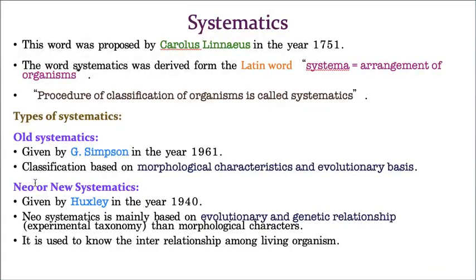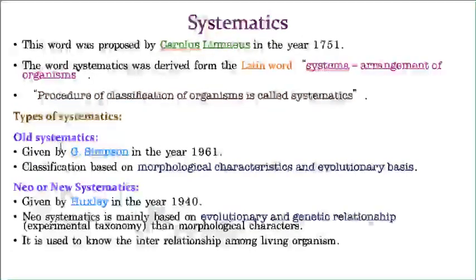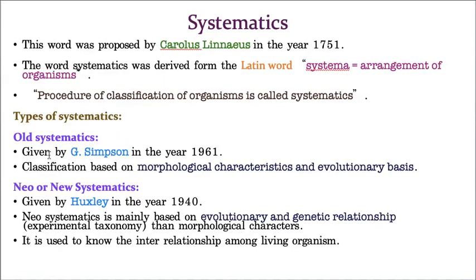Now let us start with old systematics. The term old systematics was proposed by Simpson. What is the meaning of old systematics? Grouping the organisms based on morphological characters. That means you are taking the external features of an organism. Hope you know the meaning of morphological characters. Morphological characters means taking the external characteristics of an organism.